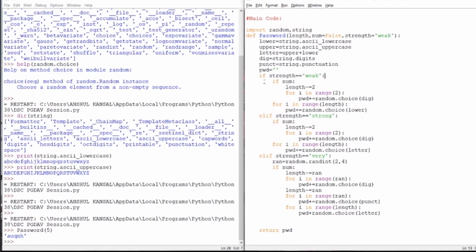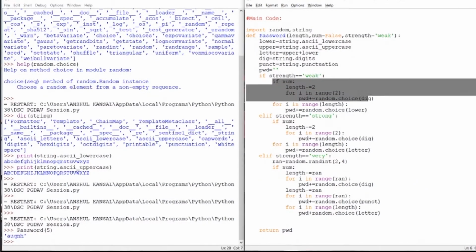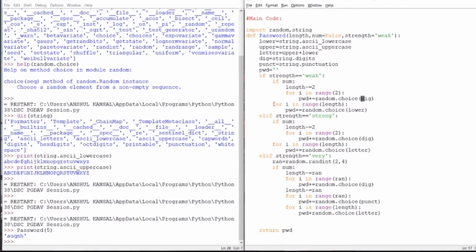So what it does, it then checks the num. If I give num as true, then this series of statements will run, and as I have not given any value for the num as true, it takes the default value as false, and this if statement does not work. Only this for loop works. And what it did is, I have given length as 5, so this for loop works 0 to 4, that means 5 times, 0 1 2 3 4, and for every one of these 5 times it takes a random value from the lower variable.